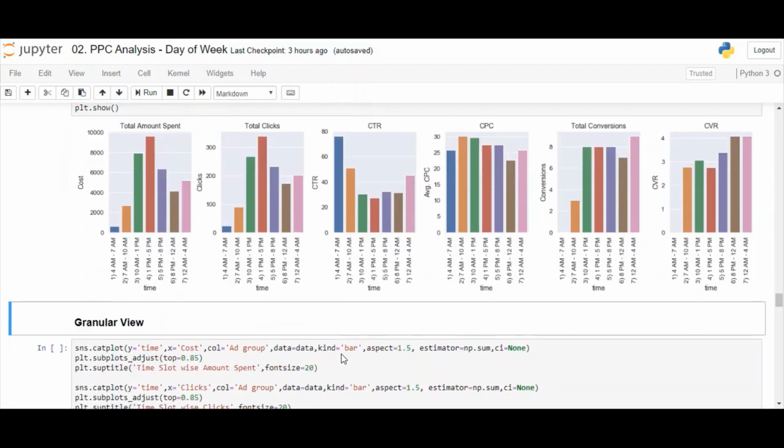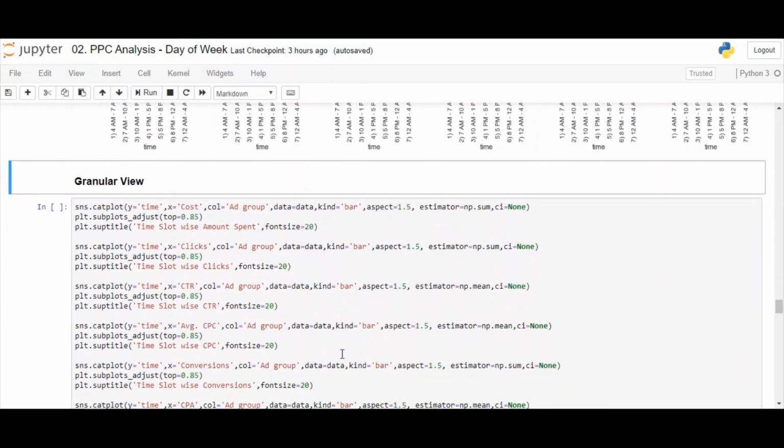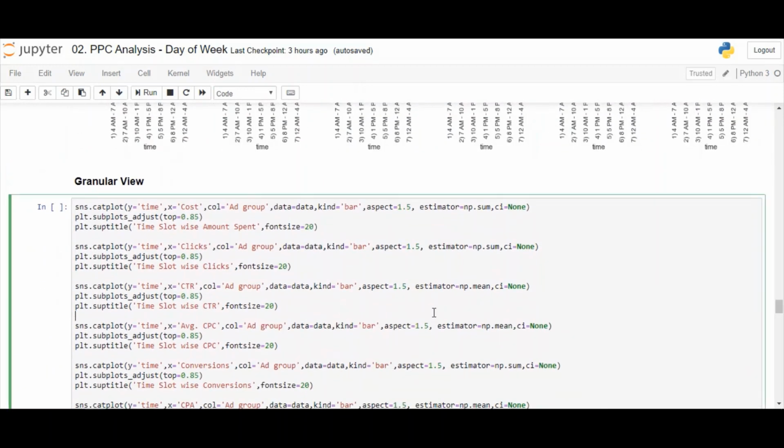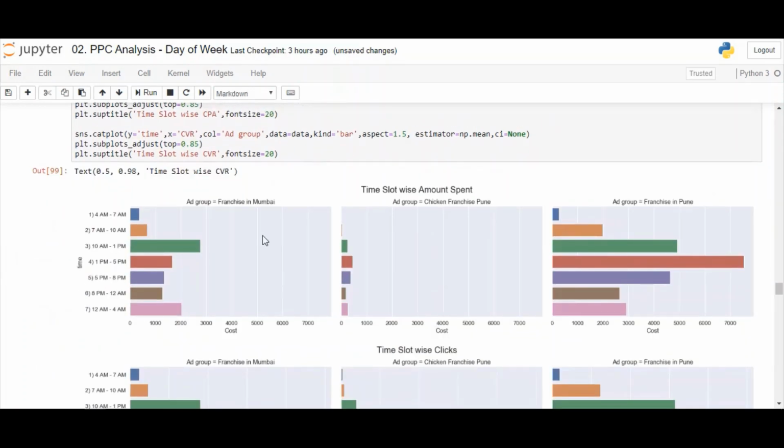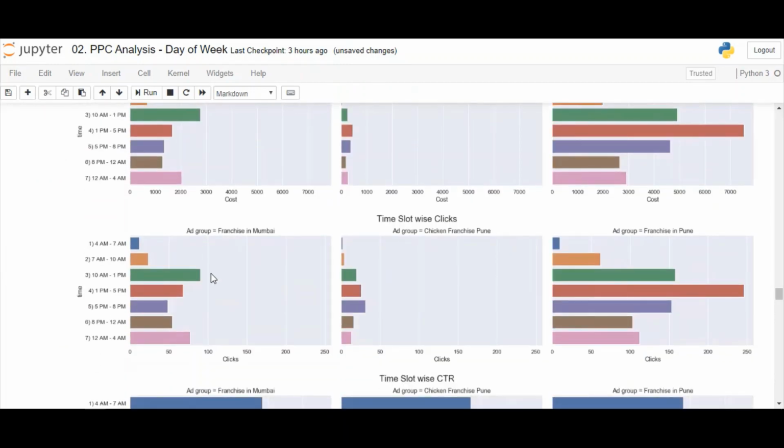Let's move to the granular view wherein we'll analyze each ad group basis the time slot. So the first ad group is franchisee in Mumbai. 10 a.m. to 1 p.m., that is the morning to noon slot, has the maximum amount spent. Clicks follow the same pattern.